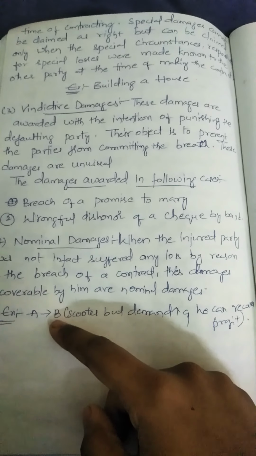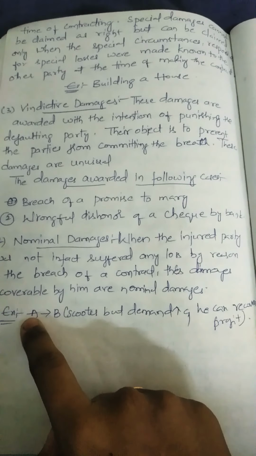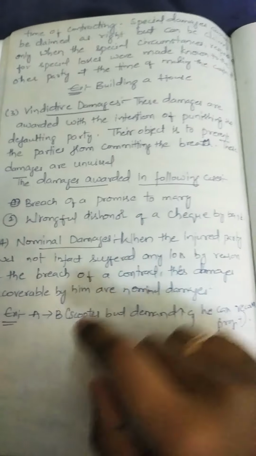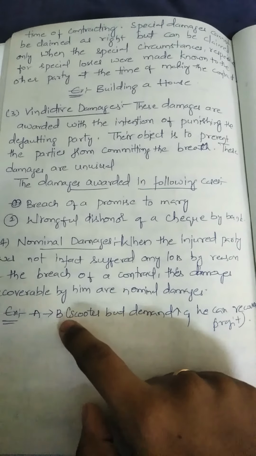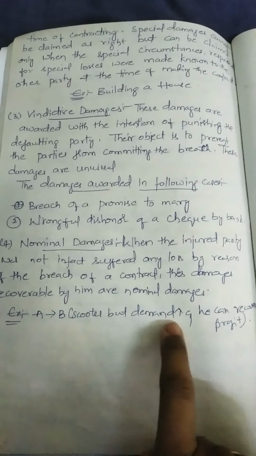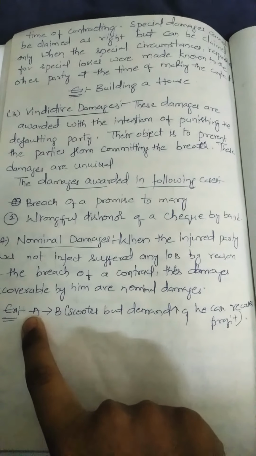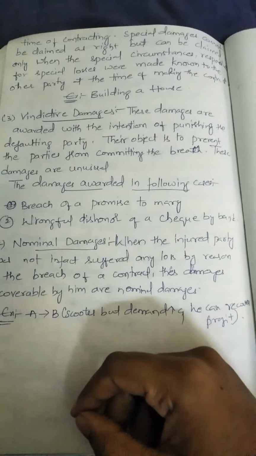So even if B won't purchase, A will get benefit with the increased demand of 10,000, right? But because of his non performance, A can claim these damages. They are the nominal damages.